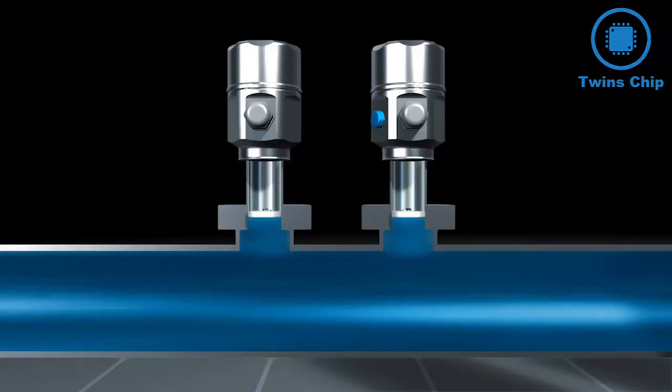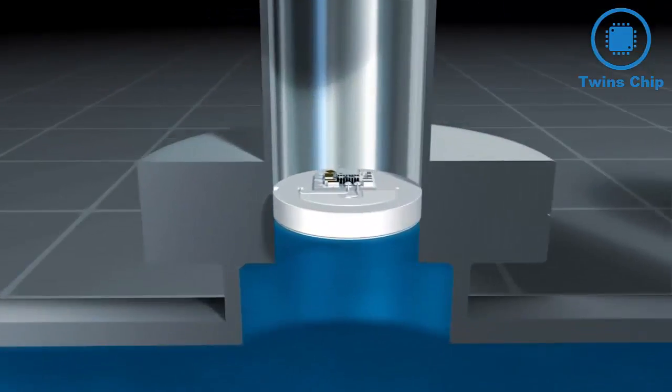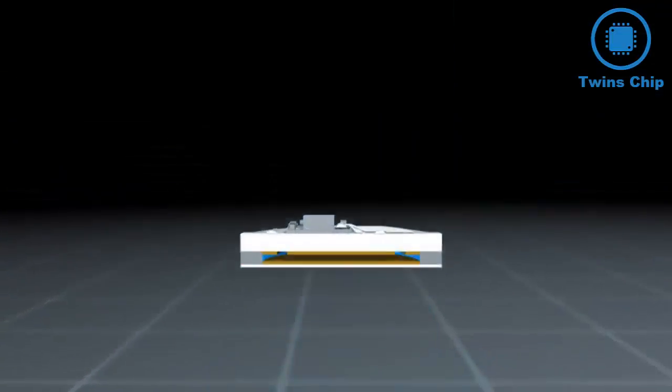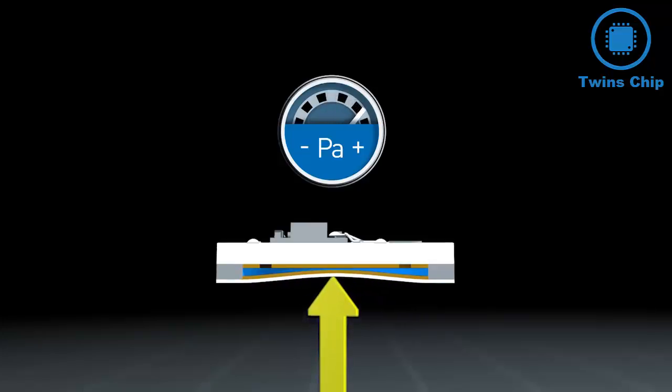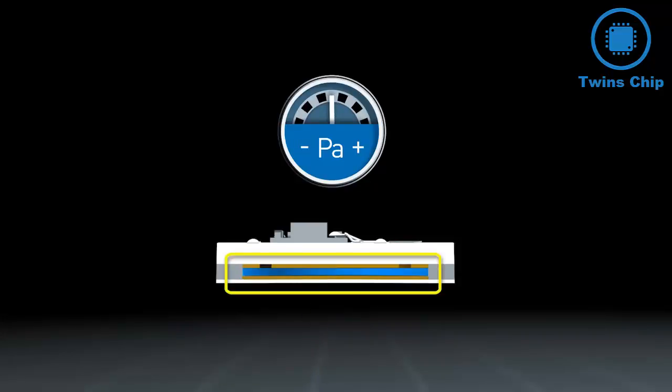We will have a closer look at the difference of an absolute pressure cell and a gauge pressure cell using the example of a ceramic cell. In a ceramic cell, an electrically conductive material is applied to a ceramic substrate, thus forming a capacitor. As pressure is applied, the diaphragm deforms and causes a change in capacitance. The absolute pressure cell is a closed system and measures against the vacuum.